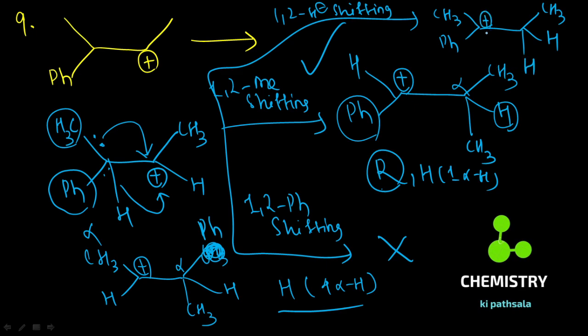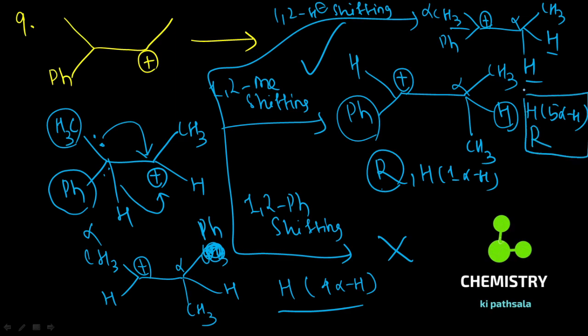Carbocation formation there. Now these are the alpha hydrogens. So how many alpha hydrogens are there? 5 alpha hydrogens are there, and the resonance factor is also there.